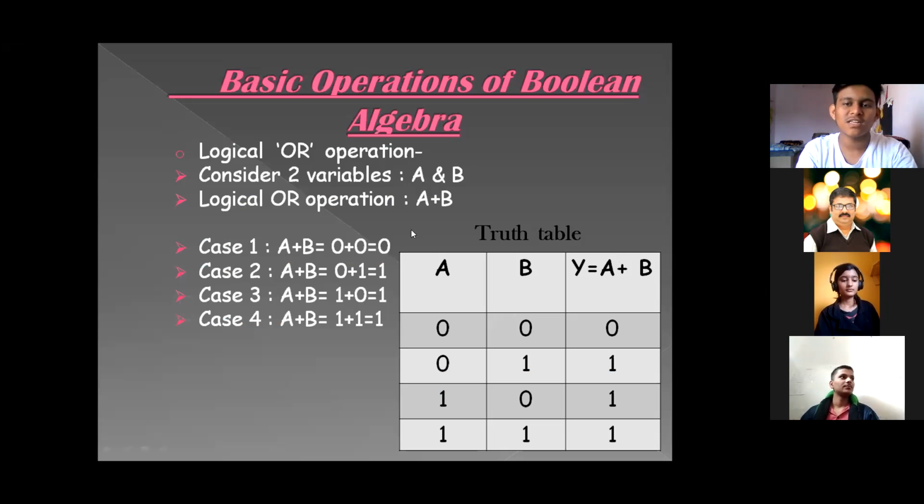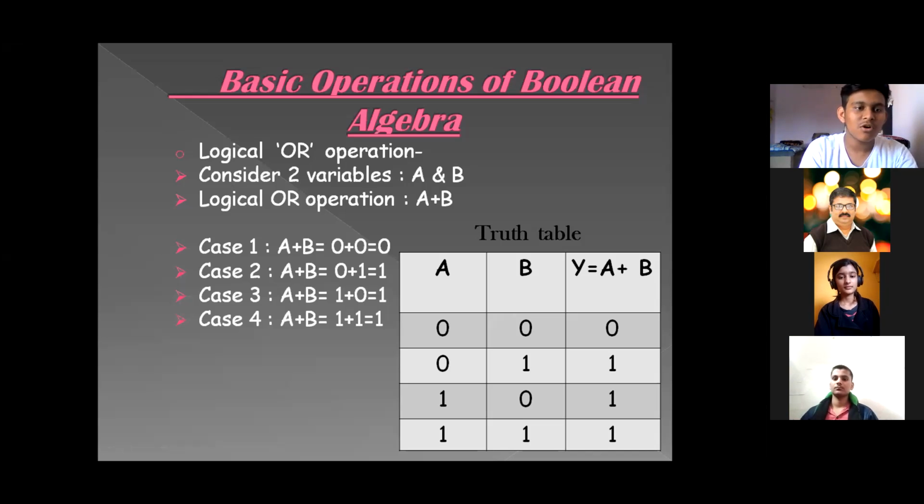Good morning to one and all present here. I am Ananya Pandey of class 11 science, and I am here to present my topic, basic operations of Boolean algebra. As we know, Boolean operators are the simple words AND, OR, NOT, and they are used as conjunctions to combine or exclude keywords in a search, resulting in focused and productive results. There are three types of Boolean operations I am going to explain: logical OR operation, logical AND operation, and logical NOT operation.